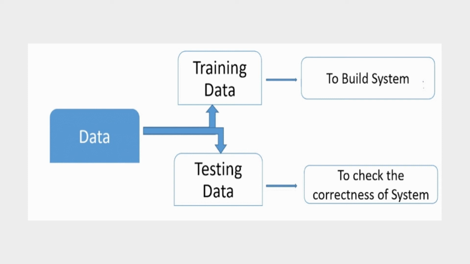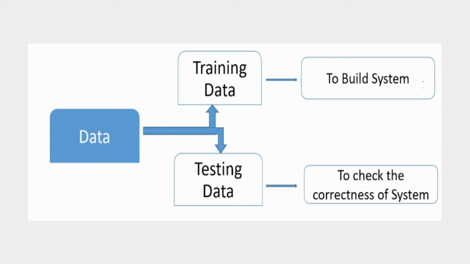After that, we'll be testing the accuracy level of the model by checking it on the remaining 20% of data. If it gives approximately correct values, it means we have trained the machine perfectly. Otherwise, we have to change its functionalities or structure. So this is how an industrial machine learning approach works. We will not be giving all the data for training itself. We are just giving 80% of the data for training and 20% of the data for testing.